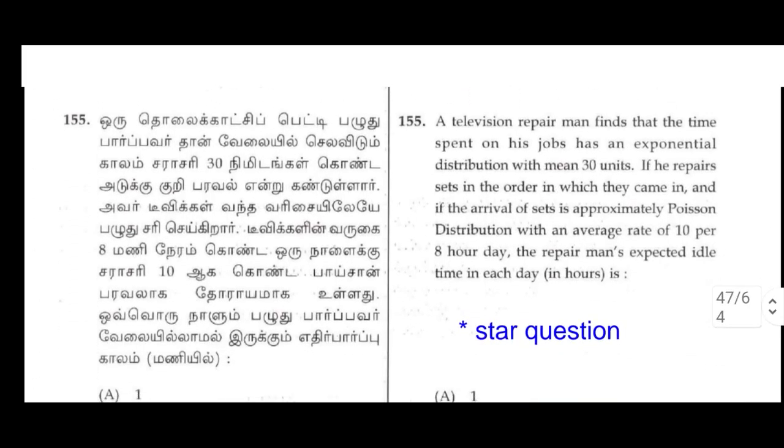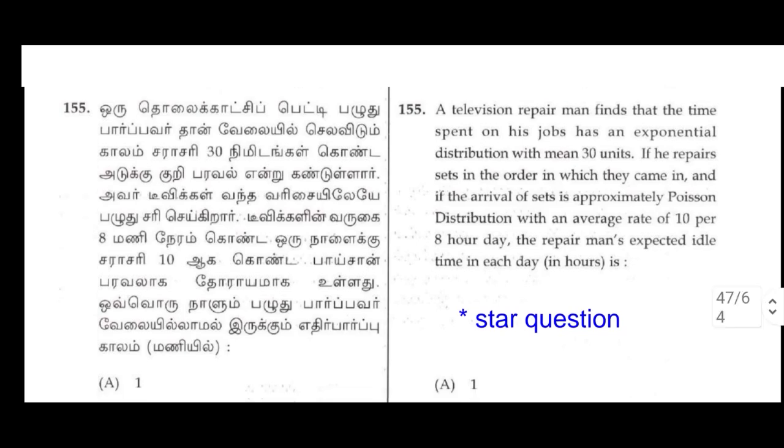155. A television repairman finds that the time spent on each job has an exponential distribution with mean 30 minutes. If he repairs sets in the order in which they come in, and if the arrival of sets is approximately Poisson distribution with an average rate of 10 per 8-hour day, the repairman's expected idle time in each day in hours. These are star questions.